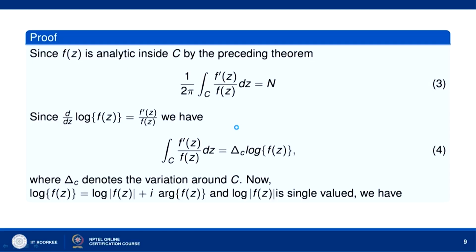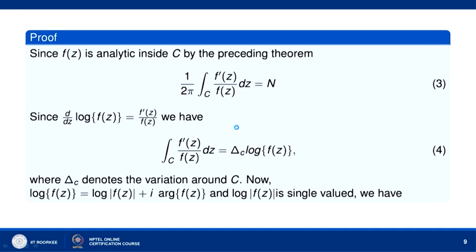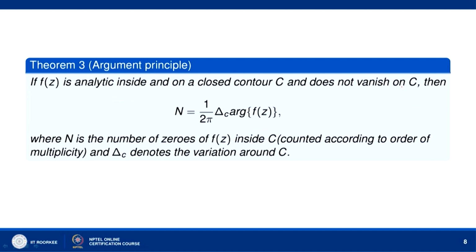Since f z is analytic inside and on C, by the preceding theorem, 1 over 2 pi I integral over C f prime z over f z dz will be equal to n minus p. Because f z does not have any singularities inside C, p will be equal to 0. So this is equal to n. Now, d over dz log of f z, we are assuming that f z is not equal to 0 on C.